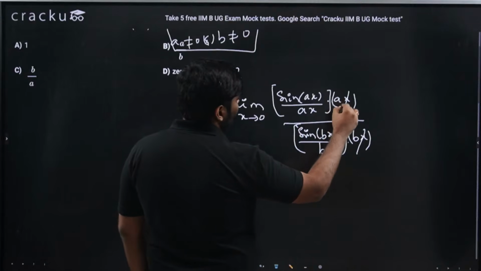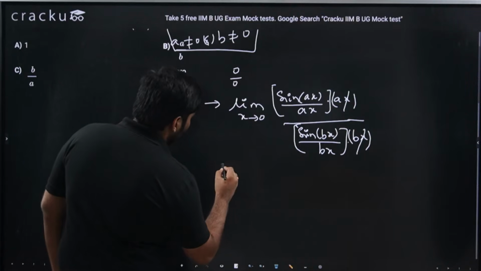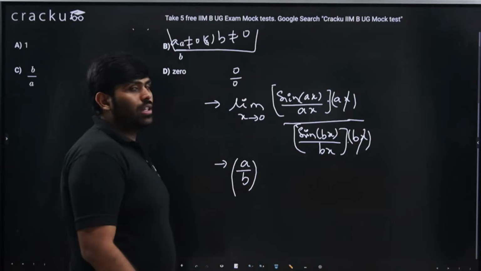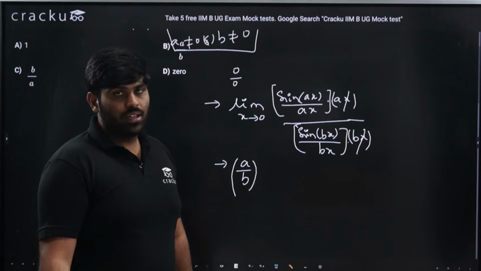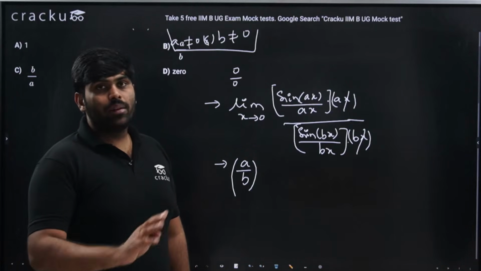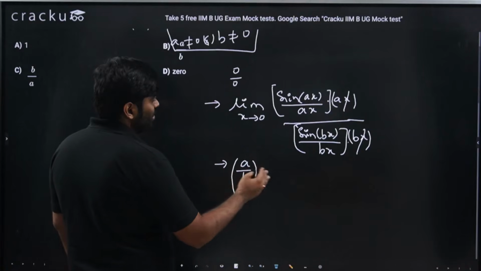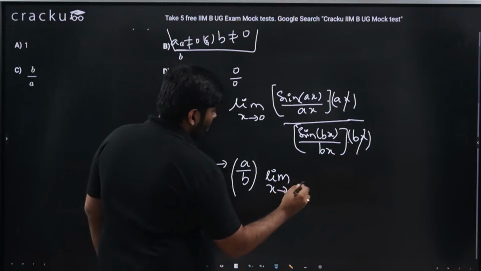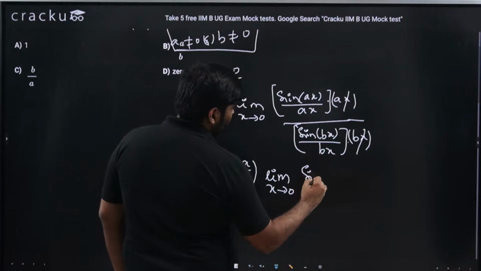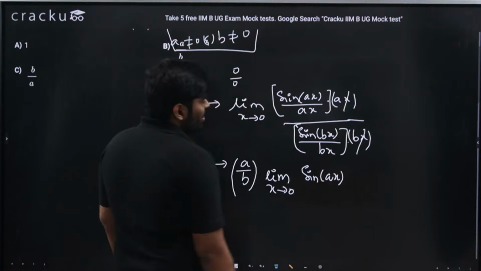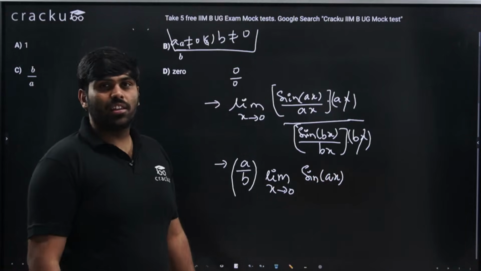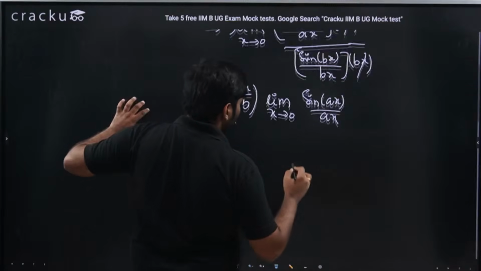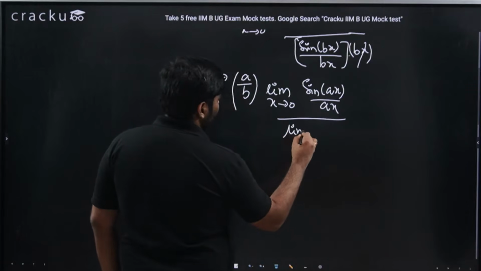Then I would get numerator a and denominator b, which I can write as a by b outside, because they are constants. A and b are not functions of x. A and b are constants, and as I mentioned, not equal to 0. Non-zero constants. So a by b can be brought outside the limit, and I could say limit x tends to 0 of this particular thing. Again, now I'll apply: limit x tending to 0 of f of x by g of x is nothing but limit x tending to 0 of f of x divided by limit x tending to 0 of g of x.